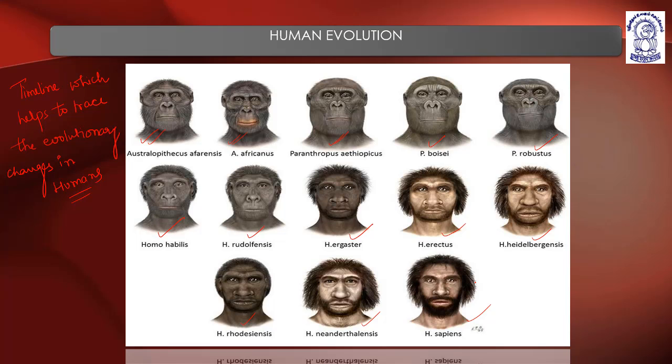These different forms evolved in due course, as the organisms came up with different changes, and because of these changes they adapted to the new environment. This leads to natural selection, this leads to genetic mutation, and this leads to evolution. Now we will discuss all these different groups, especially the ones which closely resemble humans.